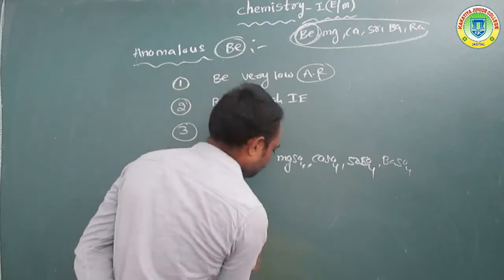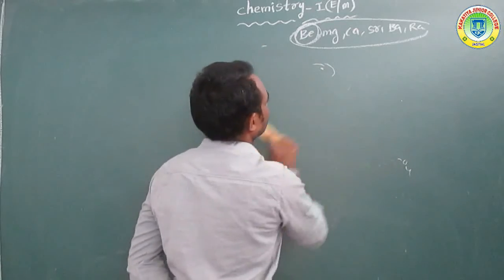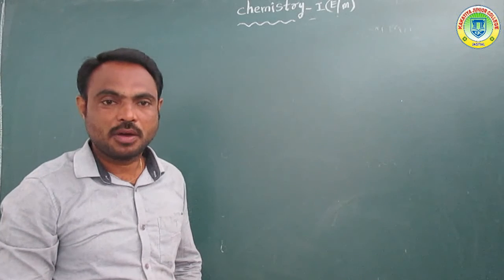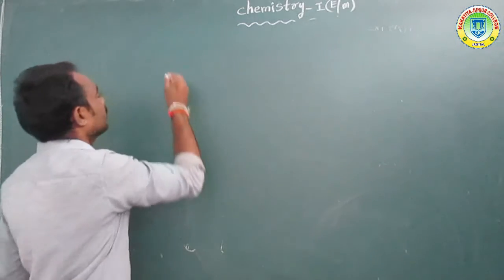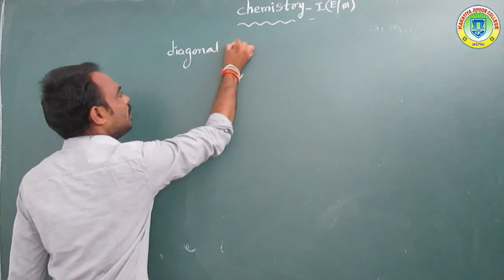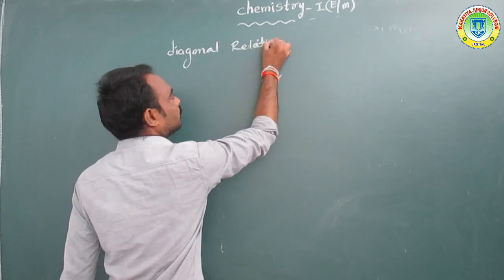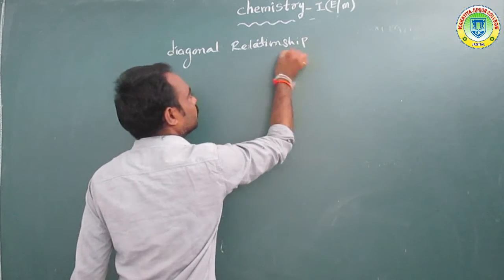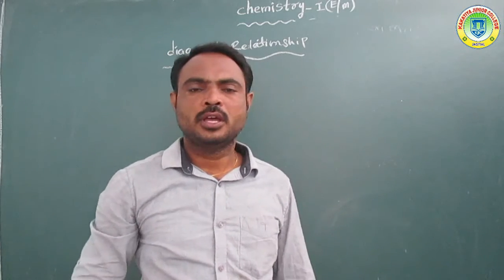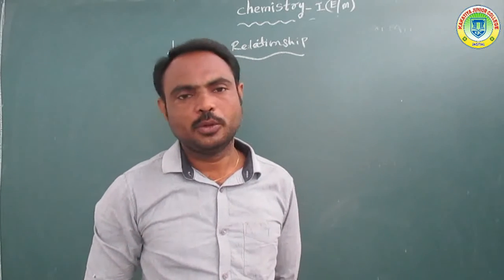Okay, next, diagonal relationship of beryllium. What is the meaning of diagonal relationship? Already we know that.